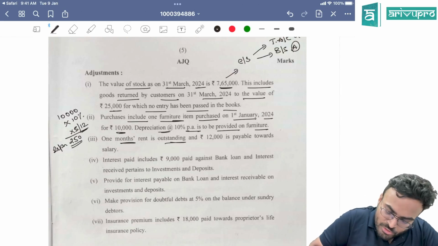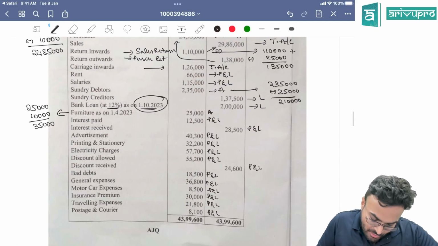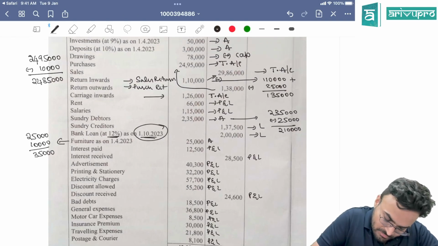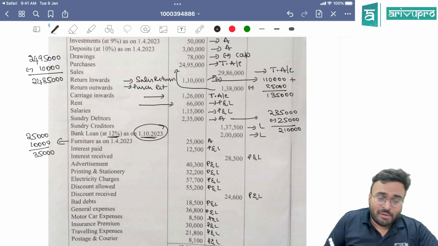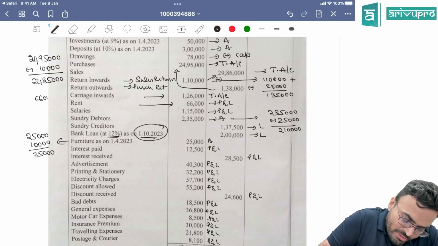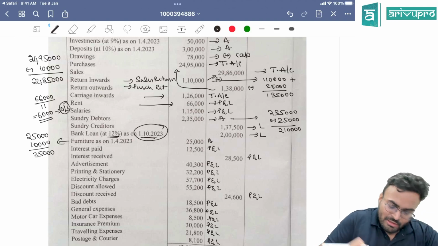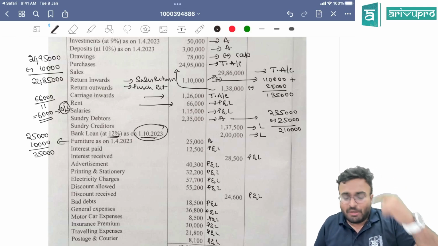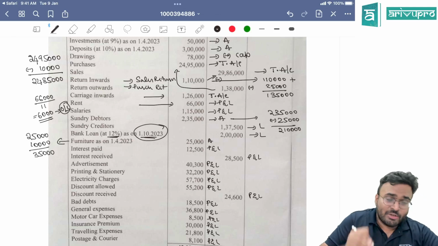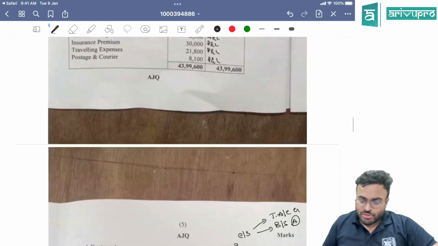1 month's rent is outstanding. They didn't tell you where the rent is. Find the rent. Rent is 66,000. 1 month's rent is outstanding, that means 11 months' rent is paid. 66,000 divided by 11 is 6,000. So outstanding rent will be 6,000. In the P&L, what you will show? You will show 66,000 plus 6,000, 72,000 in the P&L, and 6,000 will be shown as outstanding rent in the balance sheet.